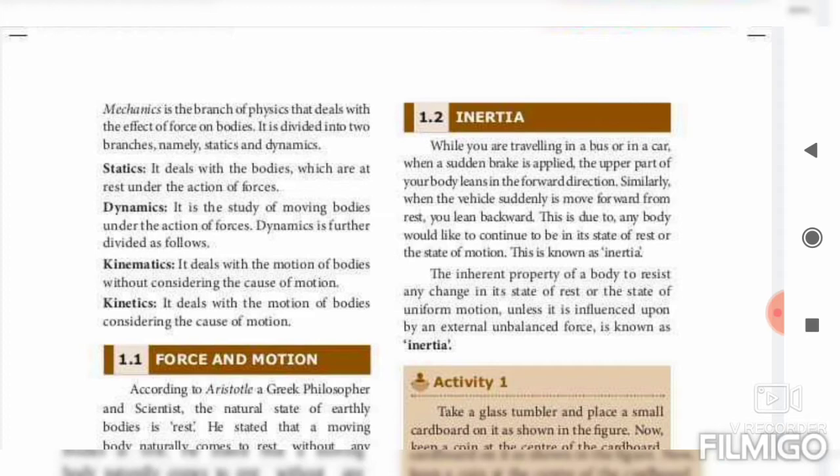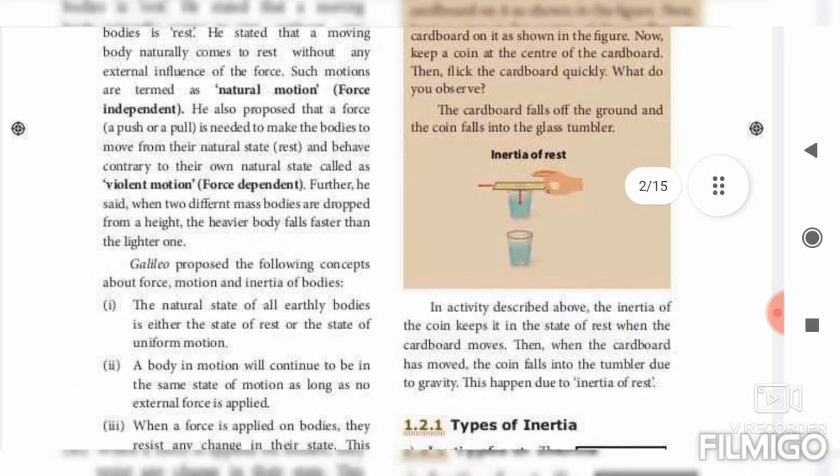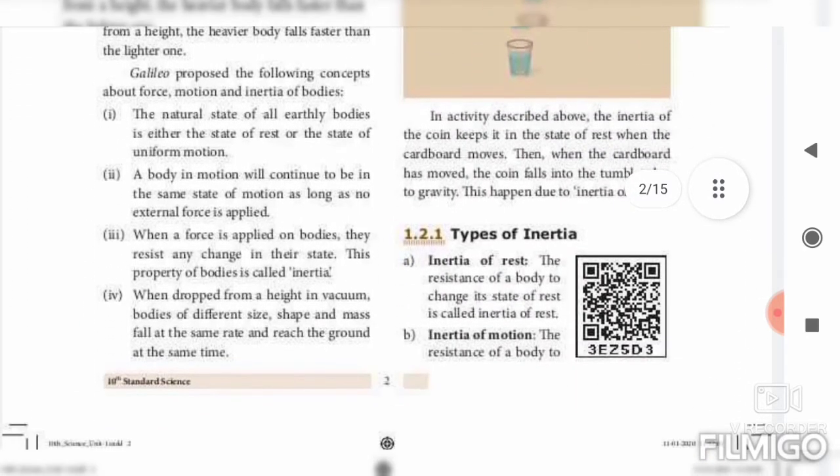Okay students, the inherent property of a body to resist any change in its state of rest or state of uniform motion unless it is influenced by an external unbalanced force is called inertia. So all of you know the inertia definition. Next, what are the types of inertia? Inertia of rest, inertia of motion, and inertia of direction. If a 2-mark question is asked, you just write the definition and the types.